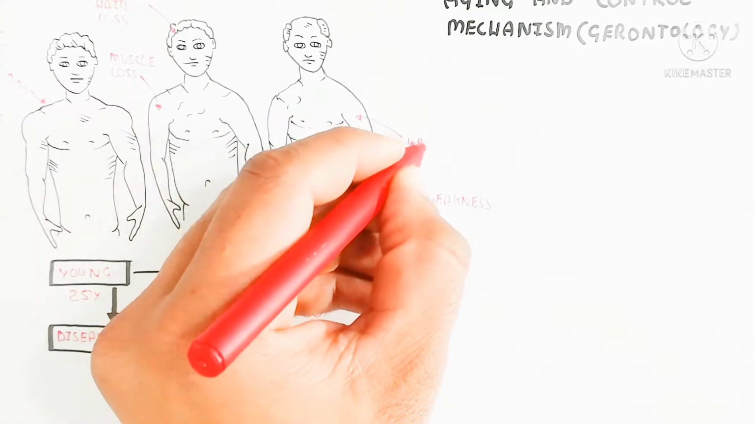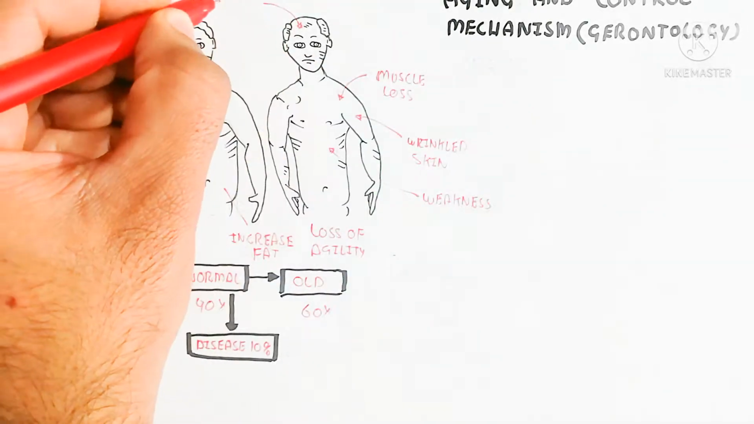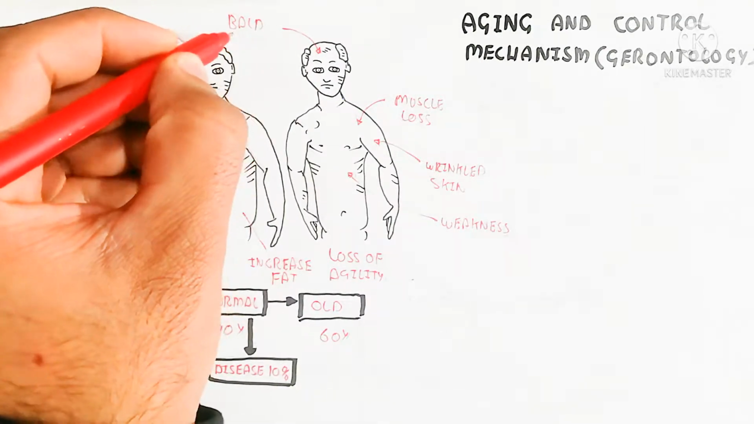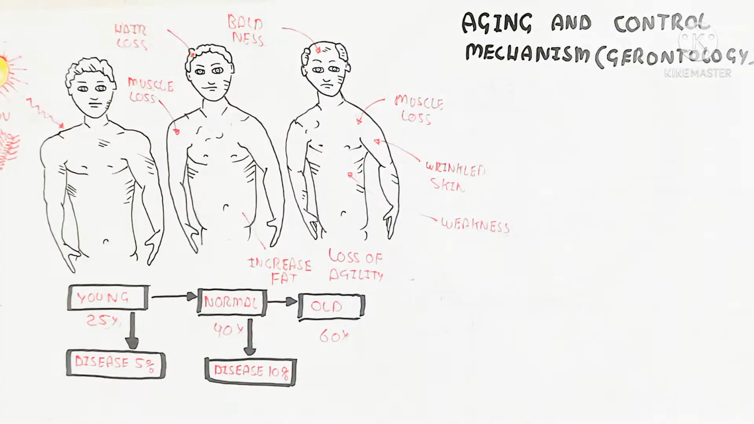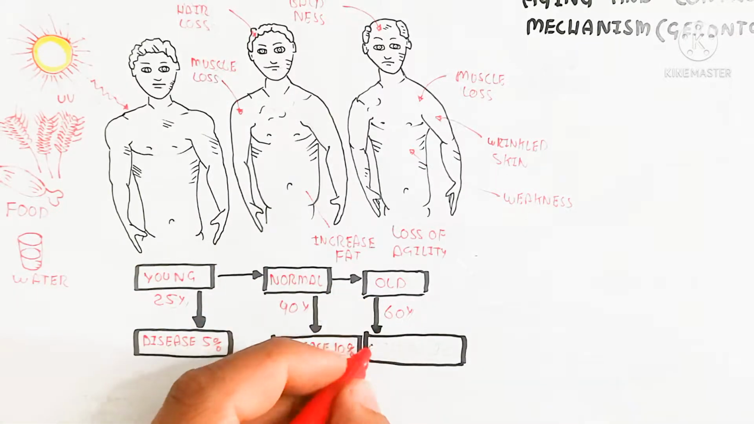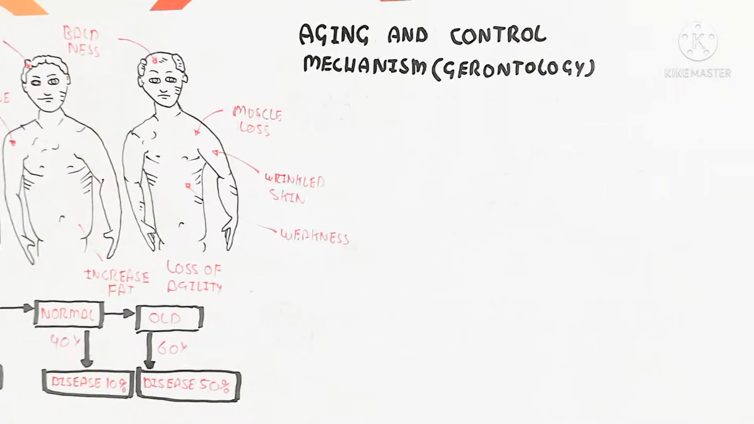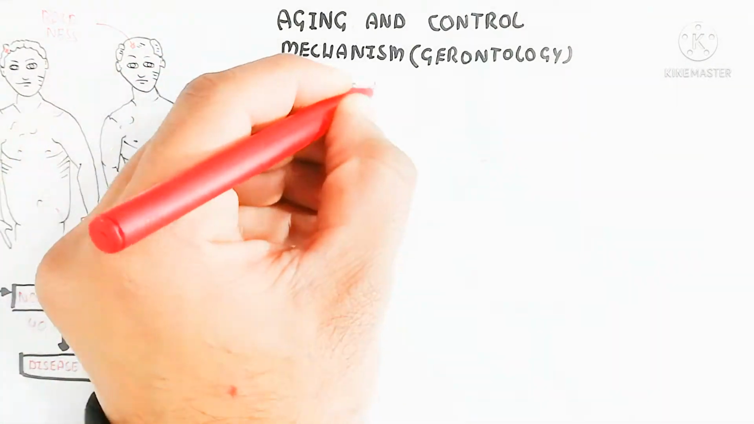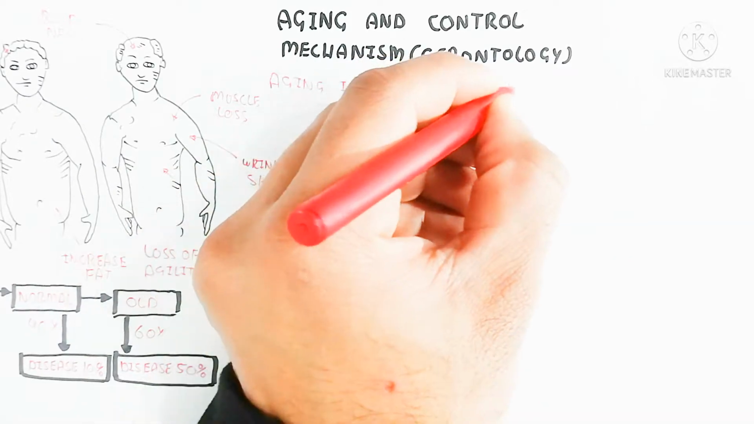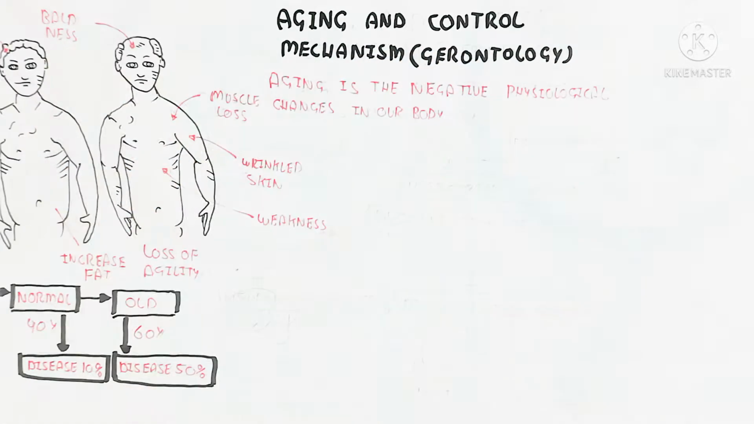So aging is due to hair loss, muscle loss, increased fat, and loss of agility, and wrinkled skin and weakness. And black spots will occur in the armpit as well as the neck. So aging is the negative physiological changes in our body due to the environmental effect.